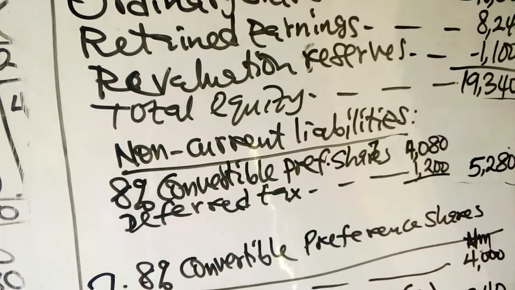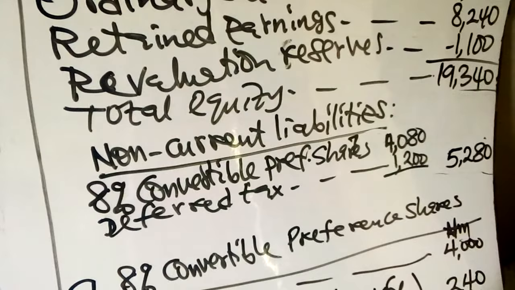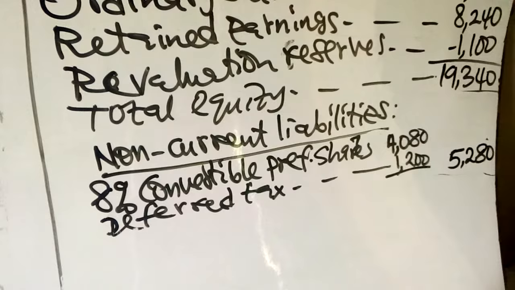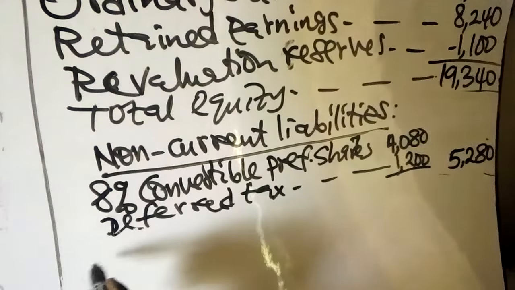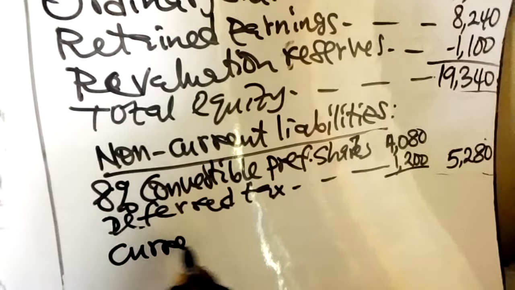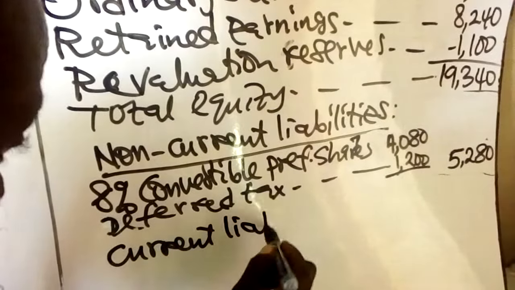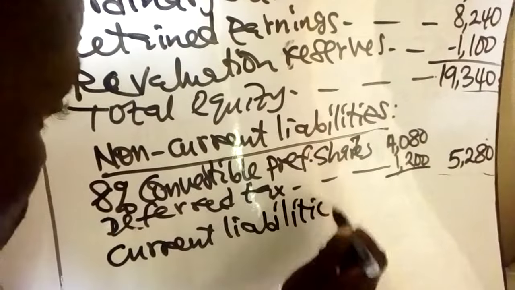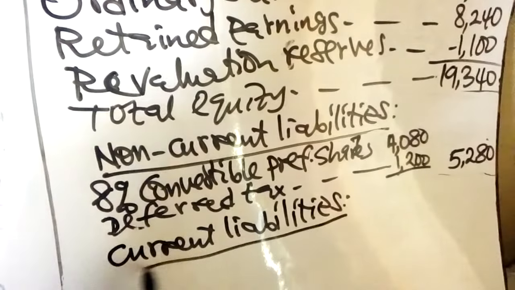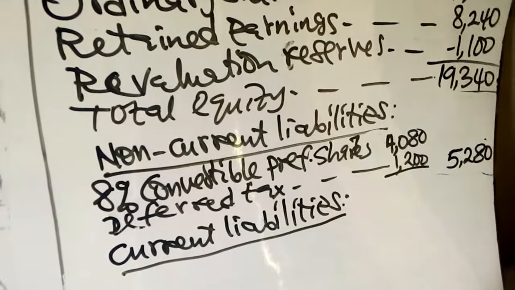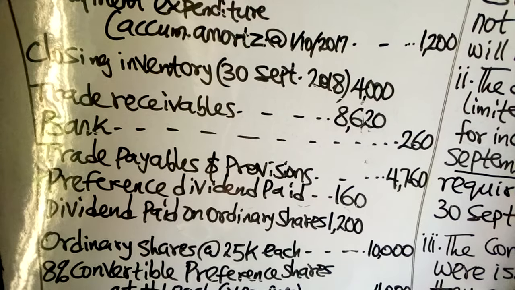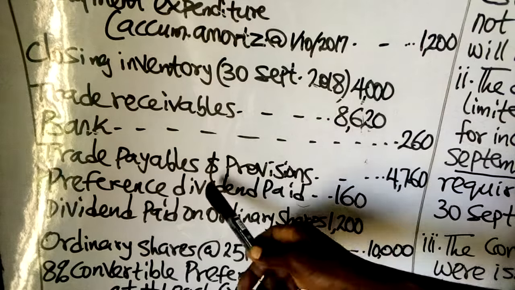After non-current liability, the next section of the statement of financial position will be the current liabilities. Our current liabilities include trade payables and provisions.